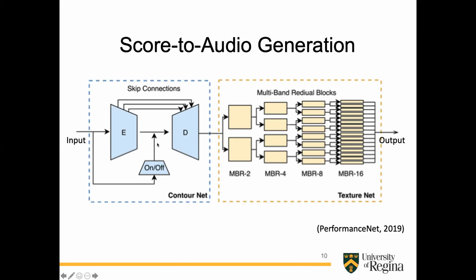First, there are two types of things happening over here. The model has to learn the image to image mapping, that is the piano roll to spectrogram image mapping, and that is achieved from the ContourNet, which has an encoder decoder kind of architecture. So the encoder compresses the music, and the decoder decompresses it. Basically, the input and output of this is the same thing, but this is how the model learns image to image mapping.